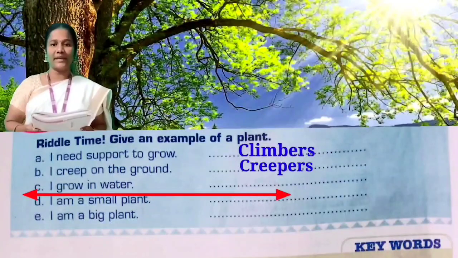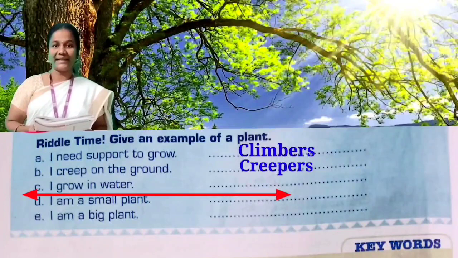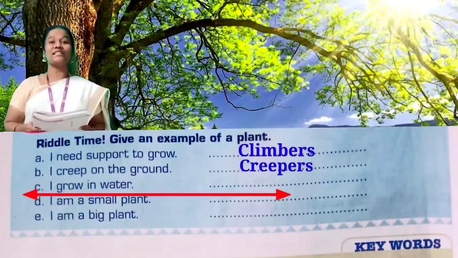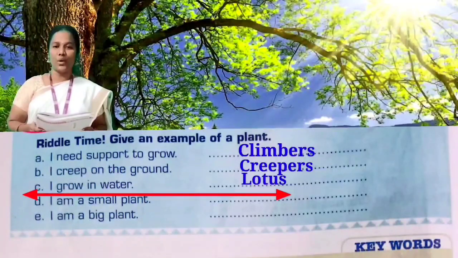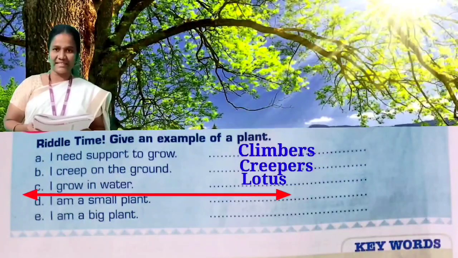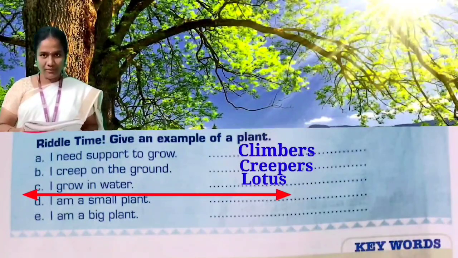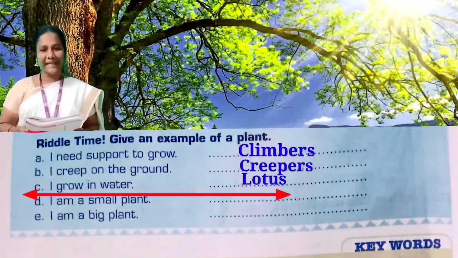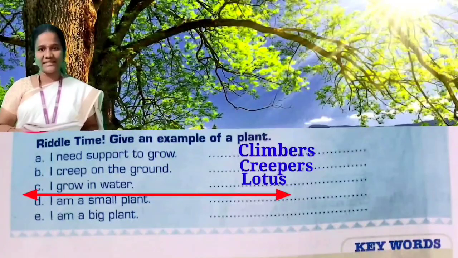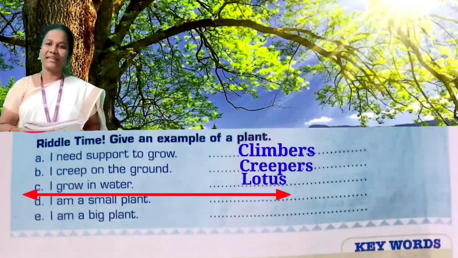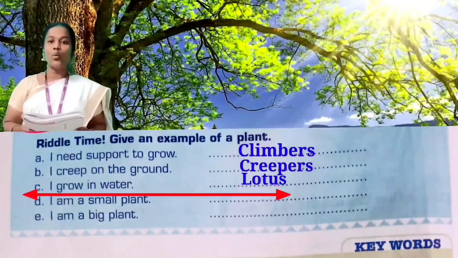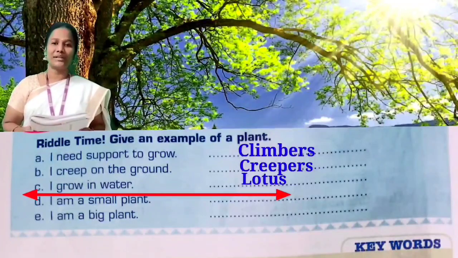I grow in water. Which one? Yes, lotus. L-O-T-U-S. Lotus. Repeat the spelling, children. L-O-T-U-S. Lotus. Repeat. L-O-T-U-S. Lotus. I grow in water. Lotus.